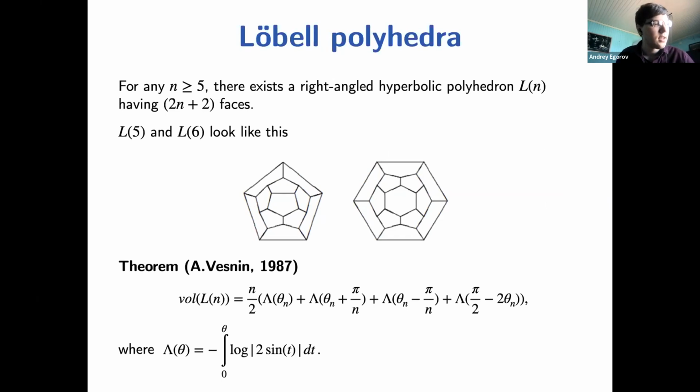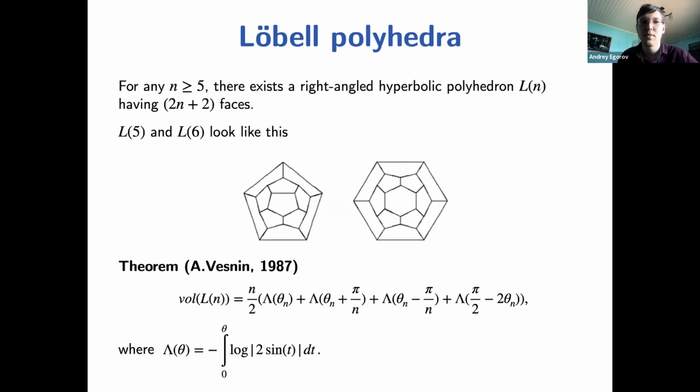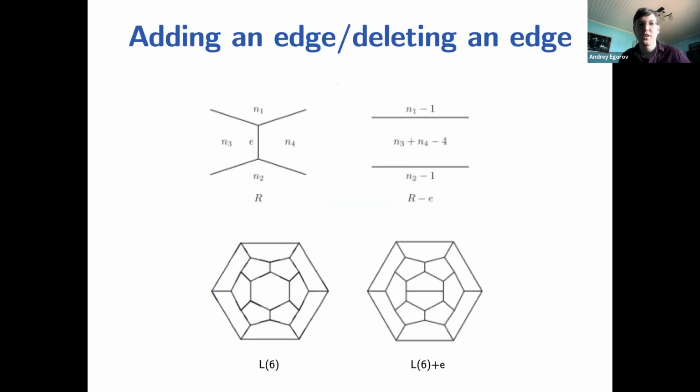In the ideal case, we can construct all other compact rectangular polyhedra from Löbell polyhedra by applying two operations. The first operation is a composition. We have two compact polyhedra with k-gonal faces, F1 and F2, and we combinatorially compose them together along this face. The second operation is the addition of an edge.